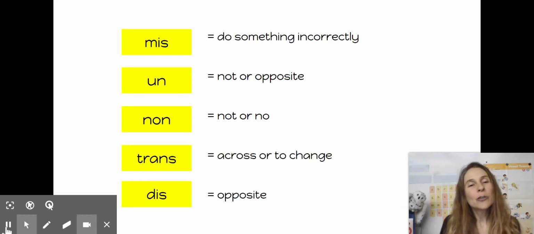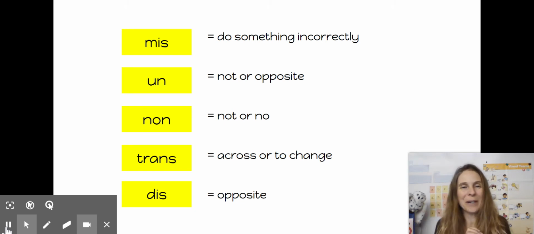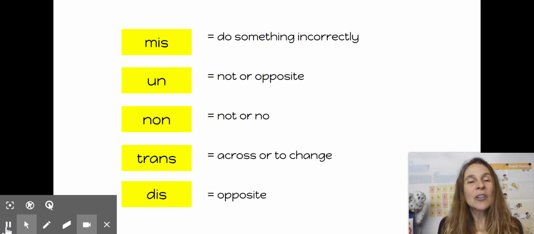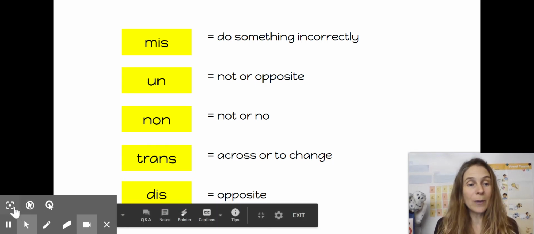All right, students. So during our drills, we talked about some prefixes that you've learned before. We're going to go over them quickly again, and then guess what? We're going to learn 4 new prefixes. Here we go. So the prefixes you've learned before are the ones that are on the screen here.